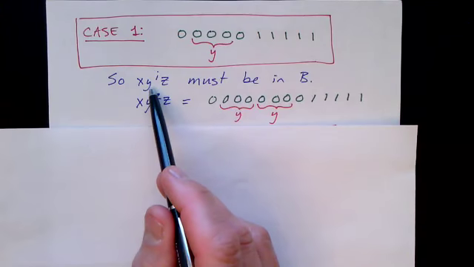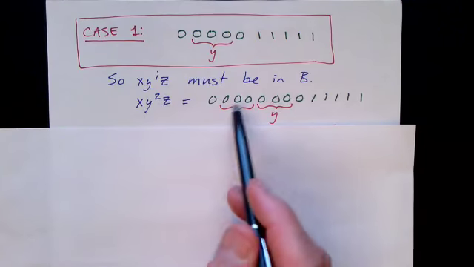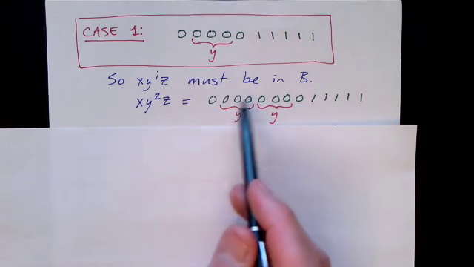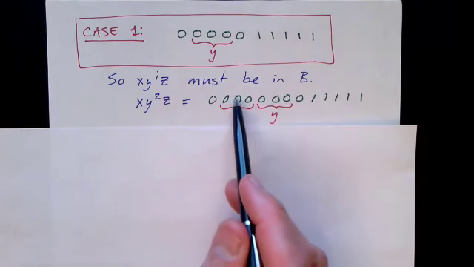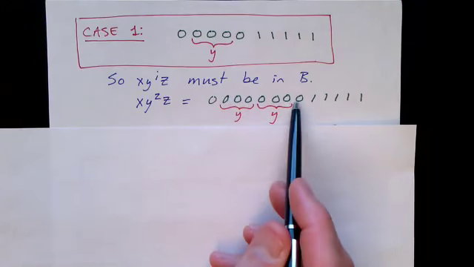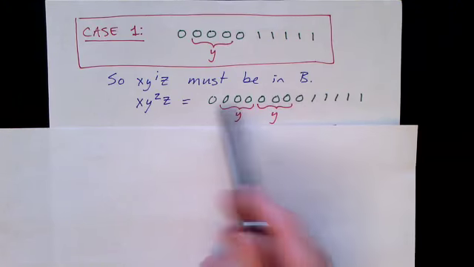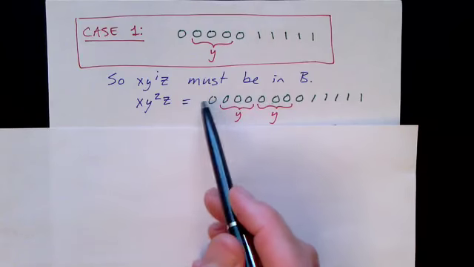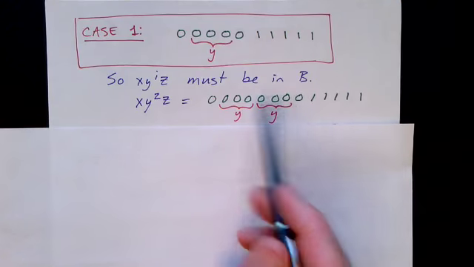Y is not the empty string, so there's at least one zero in it. So by doubling it, you're going to increase the number of zeros. In this case, there were 3 zeros in it, so we doubled it, and now we've got 8 zeros and only 5 ones.